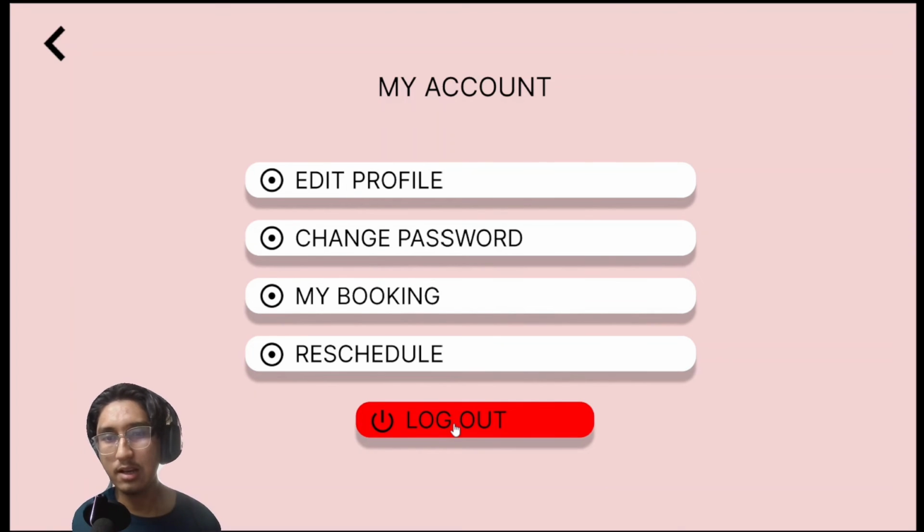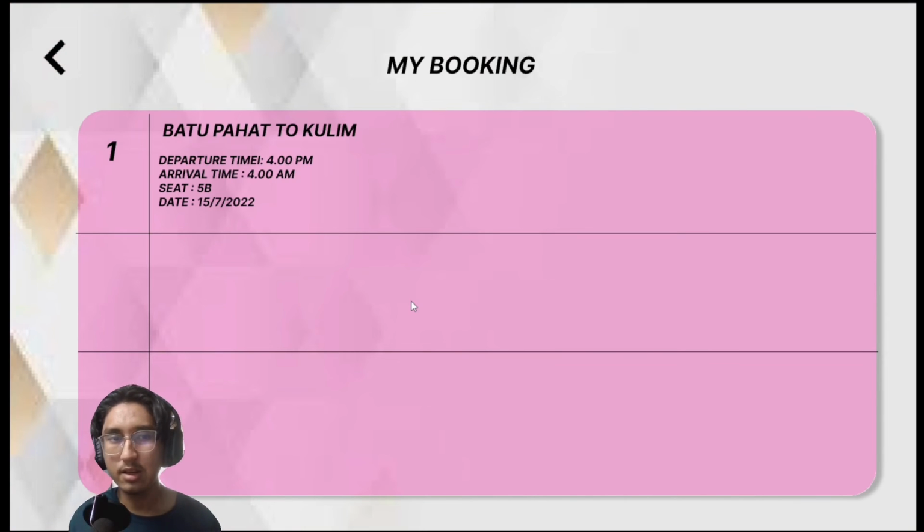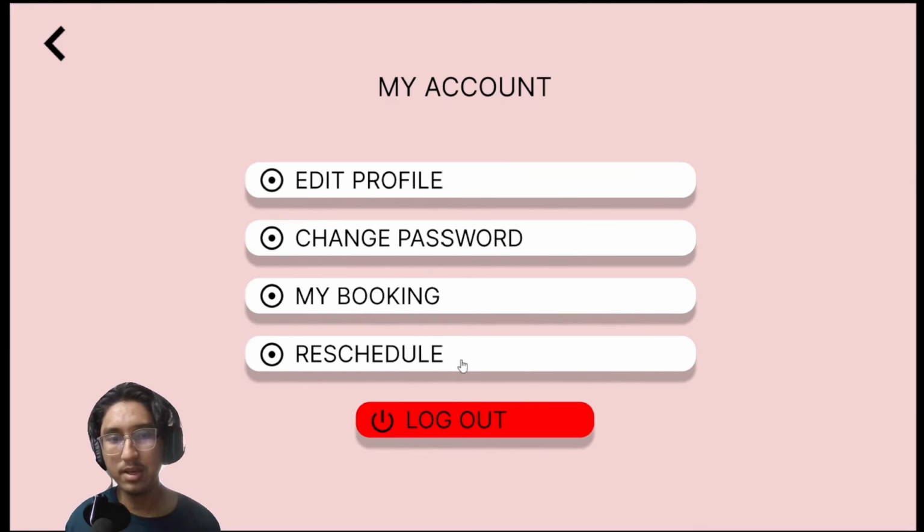On the third option, or the third button, there is a my booking button. When the user clicks this button, the user can see the booking information of the bus tickets that they have already made. Here we can see the departure time, arrival time, the seat and the date, and most importantly the destination. From here we see Batu Pahat to Kulim, stated in bold so that the user cannot miss it.